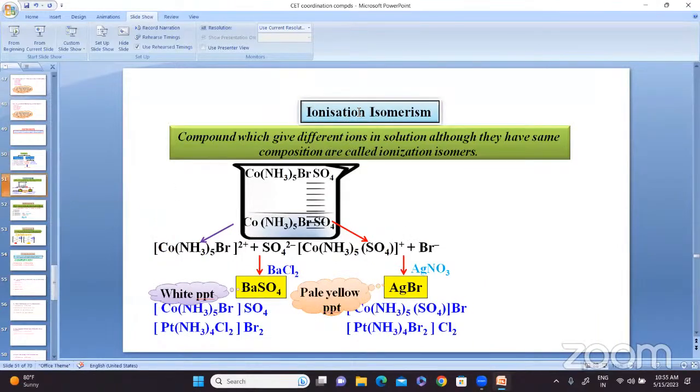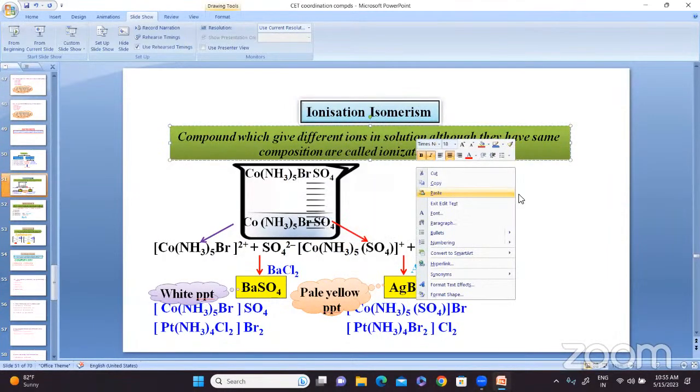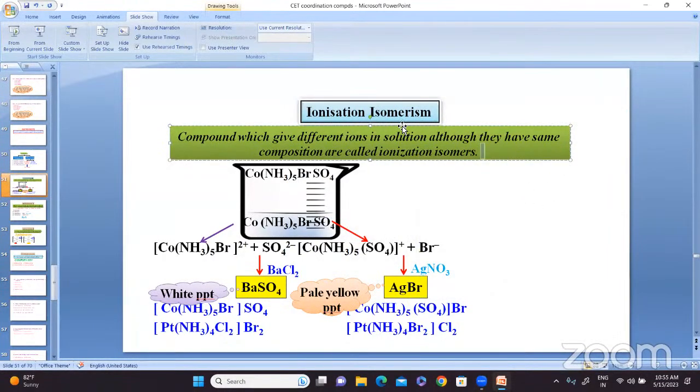First is ionization isomerism. Ionization isomerism is when compounds give different ions in solution, although they have the same composition. Although the composition is the same, when they are dissolved in water or other solutions, the compound gives different ions. This is termed ionization isomerism.